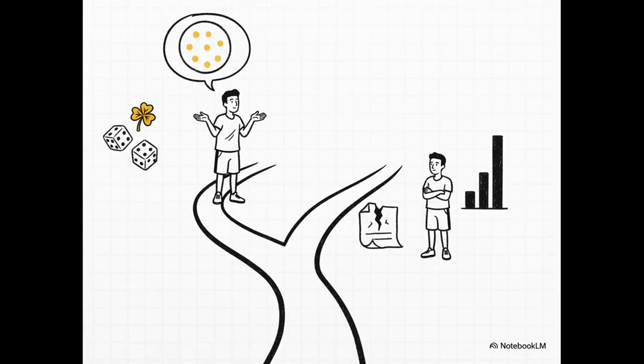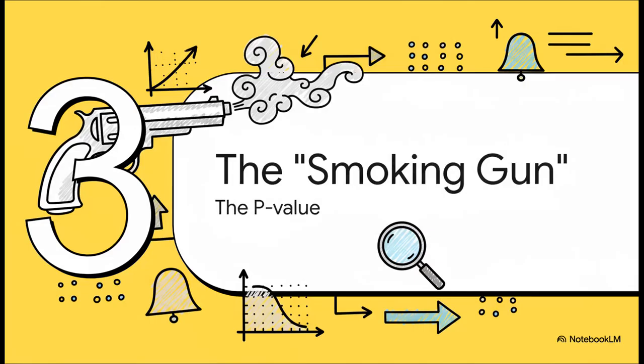So this brings us to a fork in the road. We have to pick which story makes more sense. Story number 1. The player is an 80% shooter, and he just happened to have the unluckiest day of his life, hitting a 3 in 400 long shot. Or story number 2, which is a lot simpler. His claim is wrong, his real skill is lower, and that's why his 64% day wasn't that surprising at all. Statistics is just about figuring out which story is more believable. Now, to make that decision, we need one final piece of evidence. In our statistical investigation, this is the smoking gun.